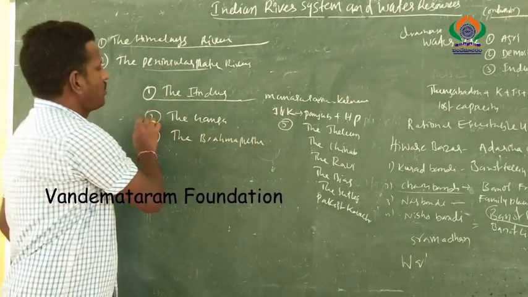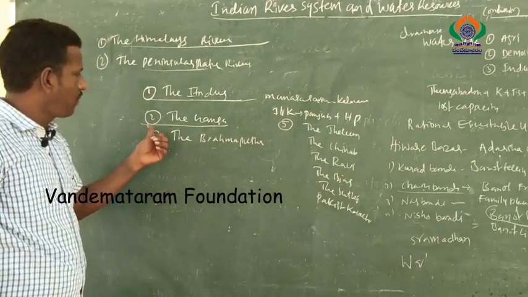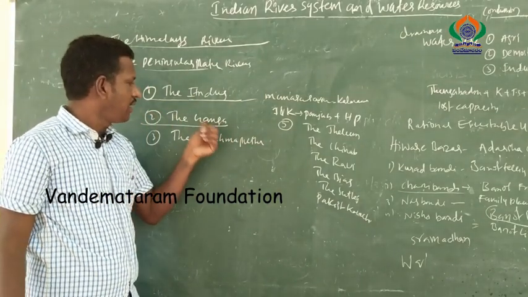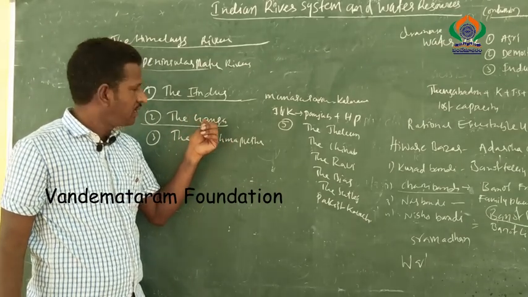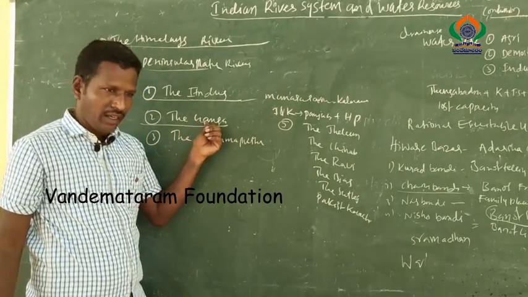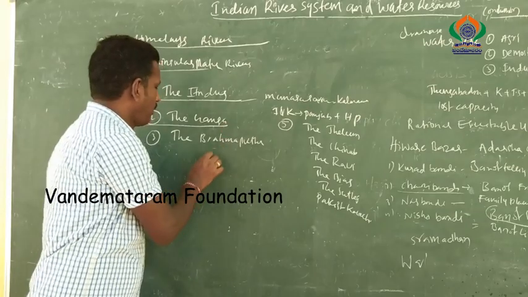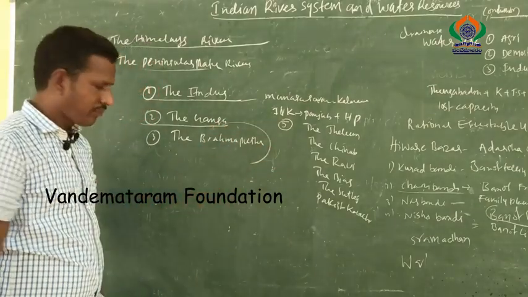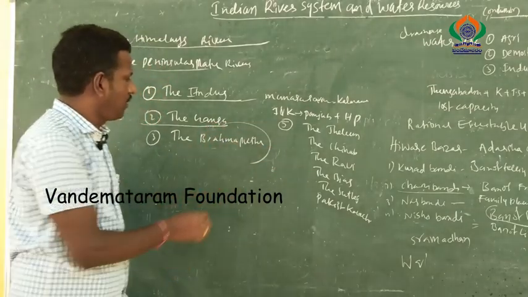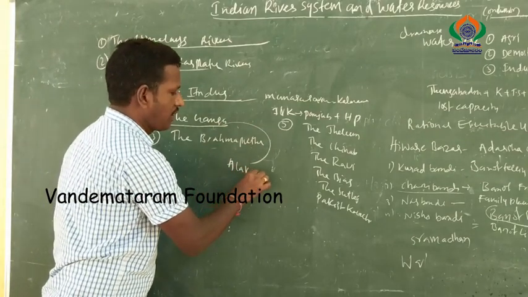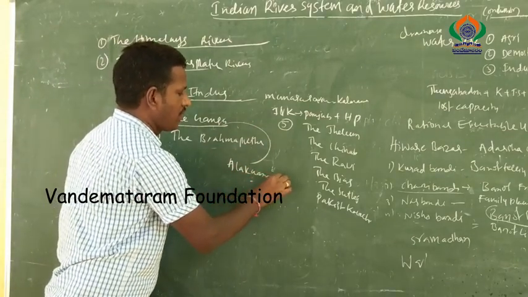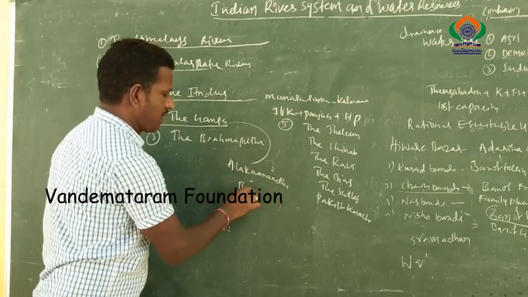Next we discuss the Ganga river. This is the most important and largest river in India. Most of the Indian agriculture system depends on the river Ganga. It is the main river for the North Plain area. What is the birthplace of river Ganga? The river Ganga has twin sources, the Alaknanda and Bhagirathi.